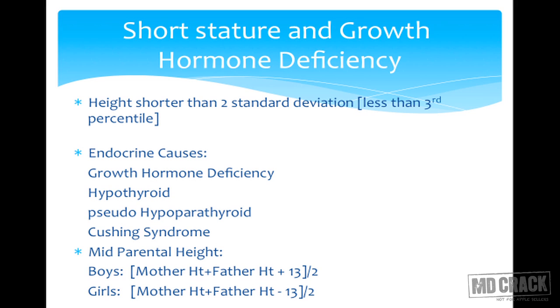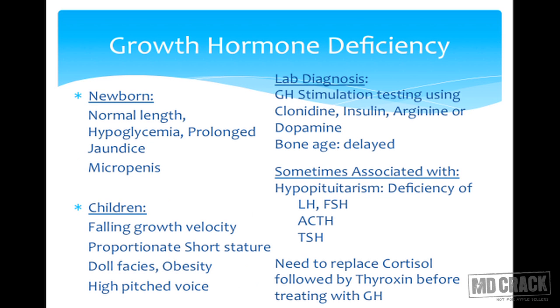Various systemic and endocrinological causes give rise to short stature. The endocrinal causes are mainly hypothyroidism, growth hormone deficiency, pseudohypoparathyroidism, and sometimes Cushing syndrome. Growth hormone deficiency can be either congenital or acquired. A newborn can present with hypoglycemia, prolonged jaundice, and micropenis. Remember, a growth hormone deficient child doesn't present with short stature in newborn period because the length at birth depends on the maternal nutrition and not the growth hormone.